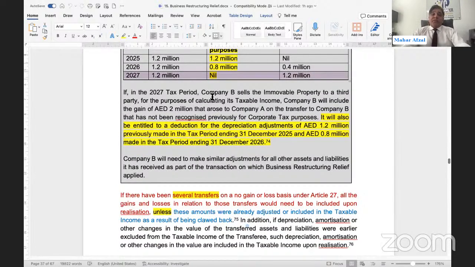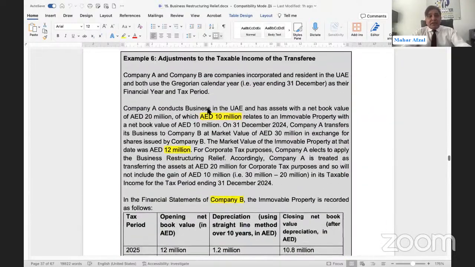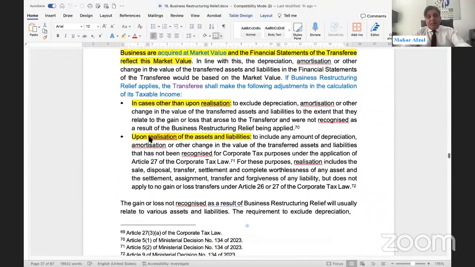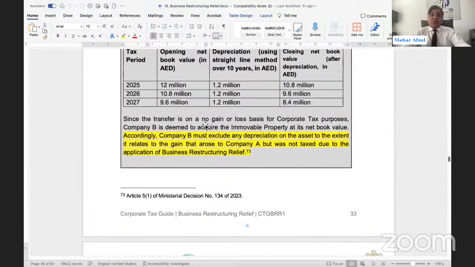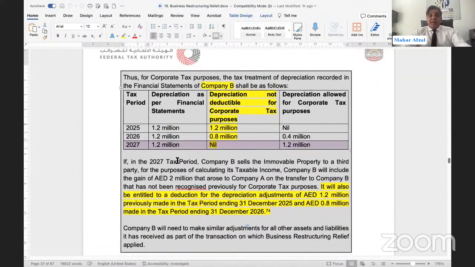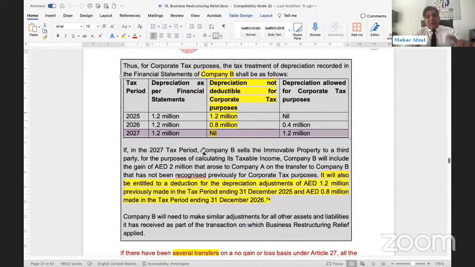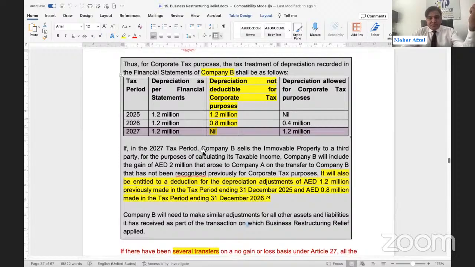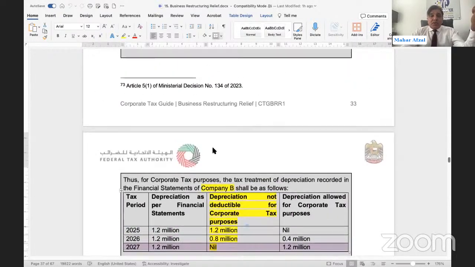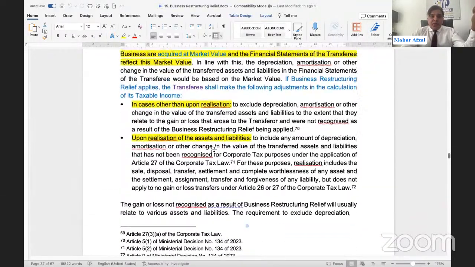They are asking you to make one more adjustment at the time of transfer, on realization of the asset. In 2027, Company B sells the immovable property to a third party. This event has occurred, so what has been written in the guide? Upon realization of the asset and liability, now the asset is being realized in 2027. Then you need to make another adjustment. Whatever the gain, depreciation, sale proceeds and book value you need to adjust, the remaining will be taxable income. It has been exactly written here. You can look into this.